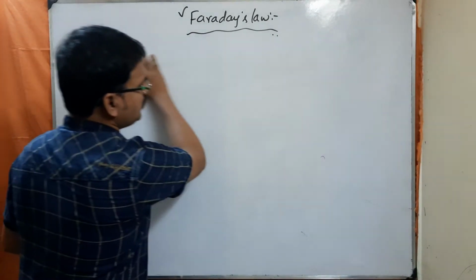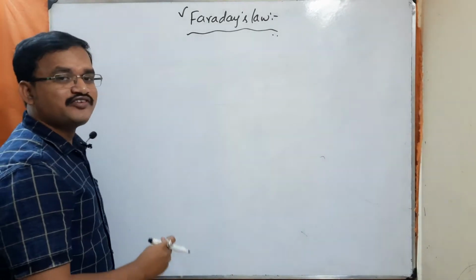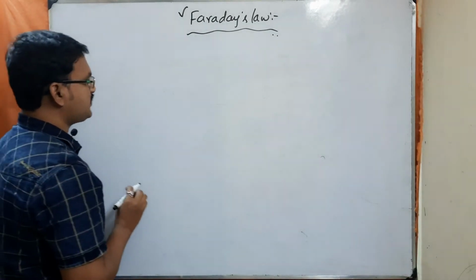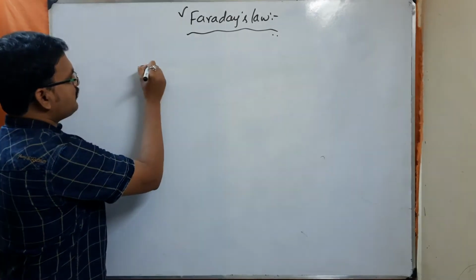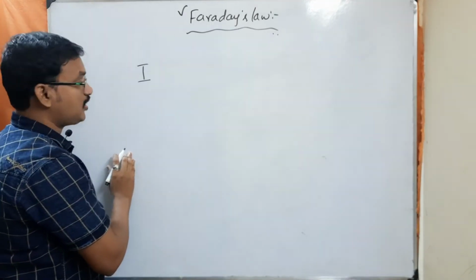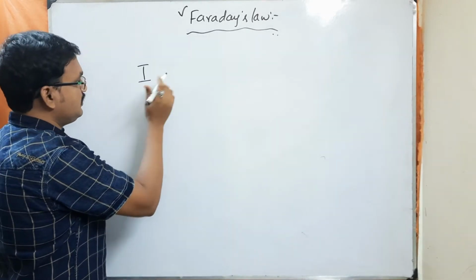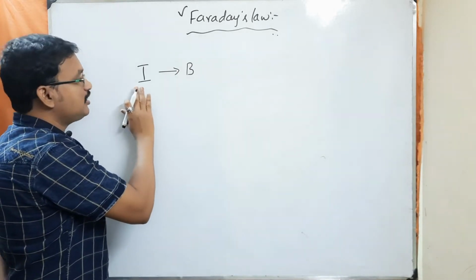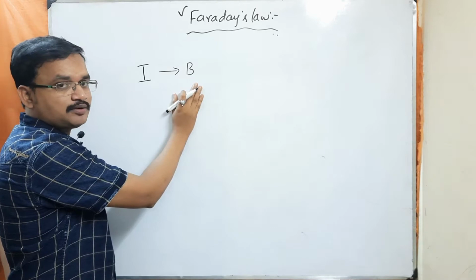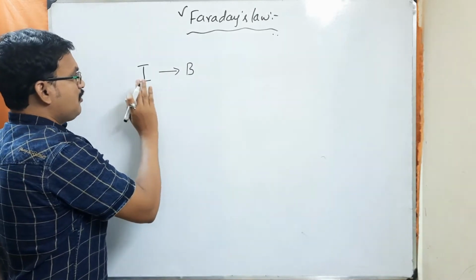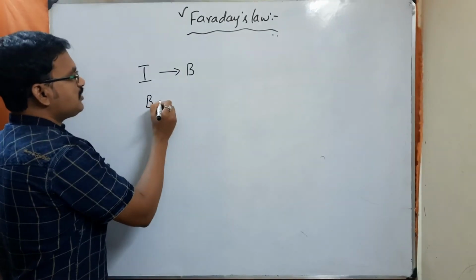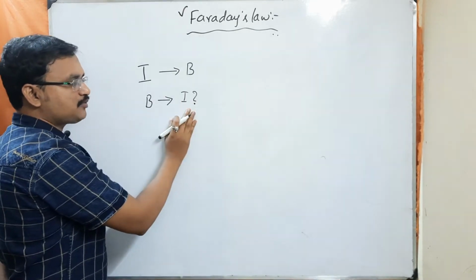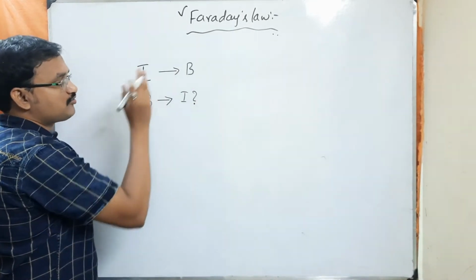Okay. So now Faraday has got one doubt. What is his doubt? Whenever you are having a current carrying wire, carrying current I, it is going to produce some B field. So now whether this B field in turn can produce the current or not. This is the doubt our Faraday has got.